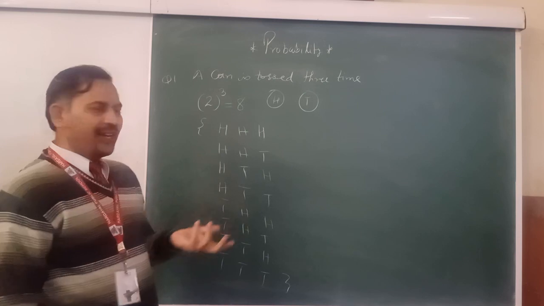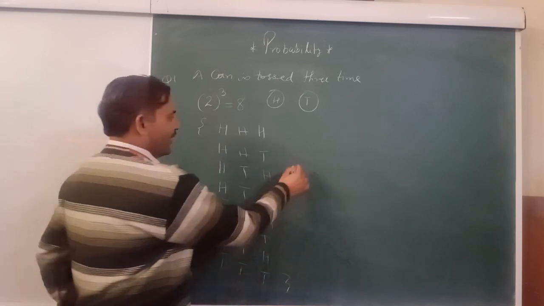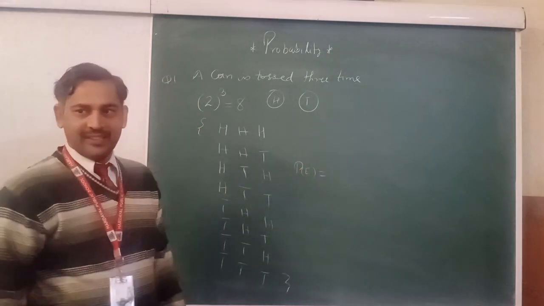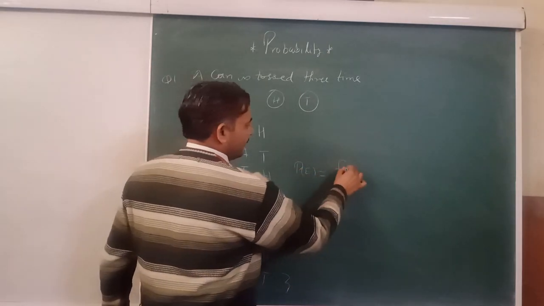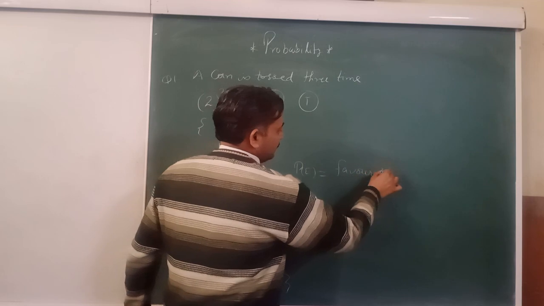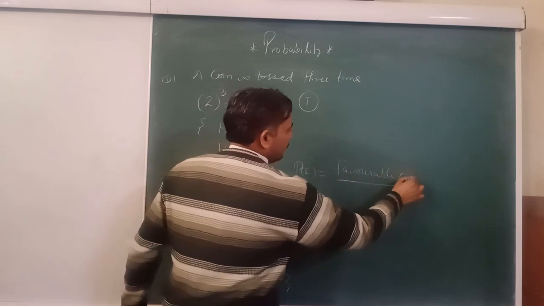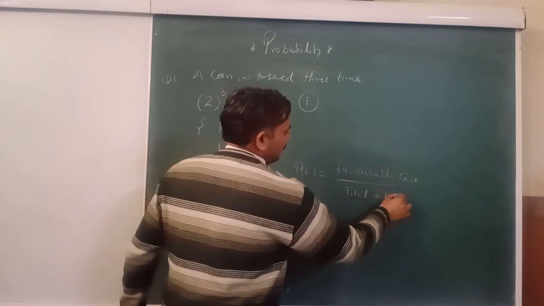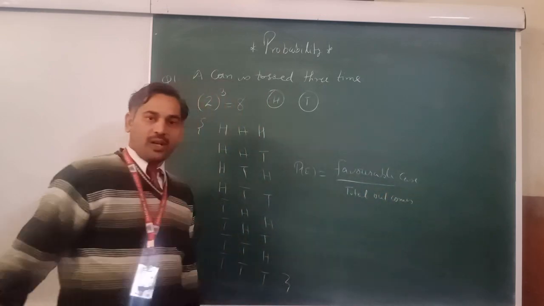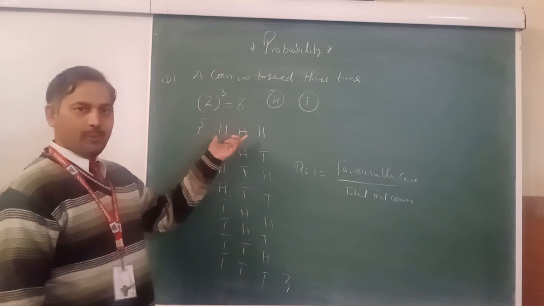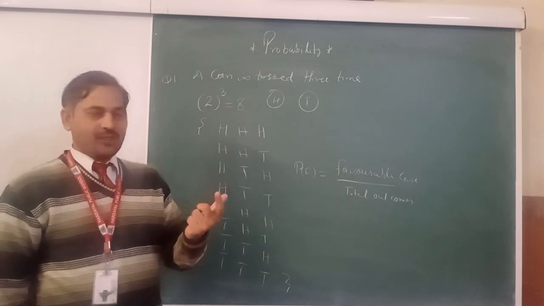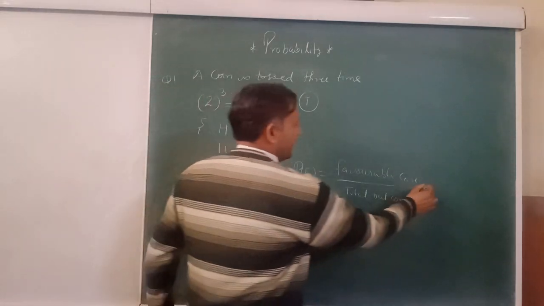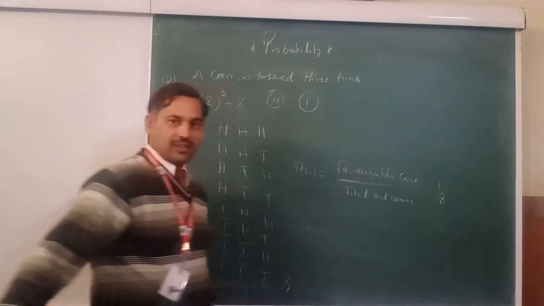Okay, if anyone asks you what is the probability, now probability of an event means favorable cases upon total outcomes. This is the formula. If anyone asks you what is the probability of all heads, all heads has only one favorable case. So 1 by 8 is your answer.